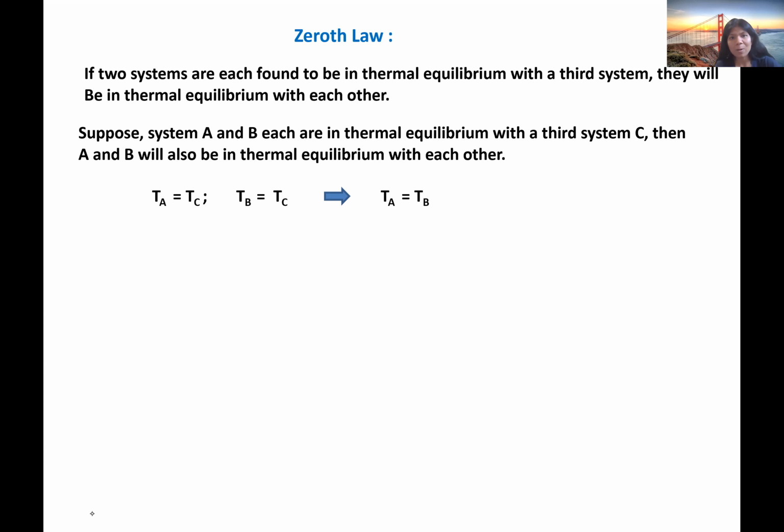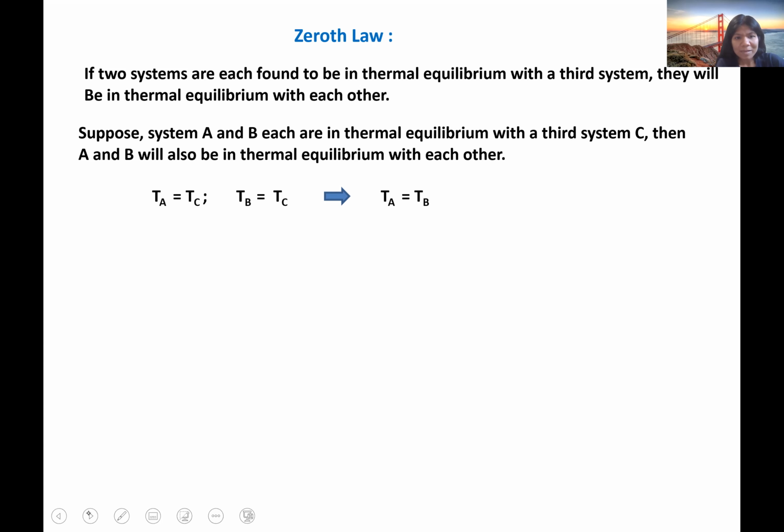This is the zeroth law. I have already discussed in my very first lecture why this law is known as the zeroth law: because this law was discovered after the first law, but it is a very fundamental thing, so it should come before the first law, so we call it the zeroth law.